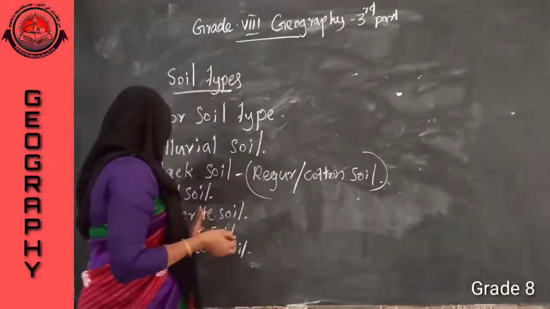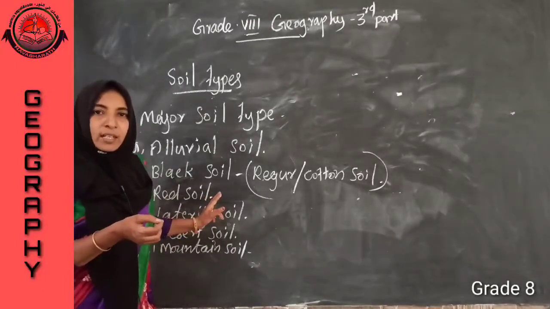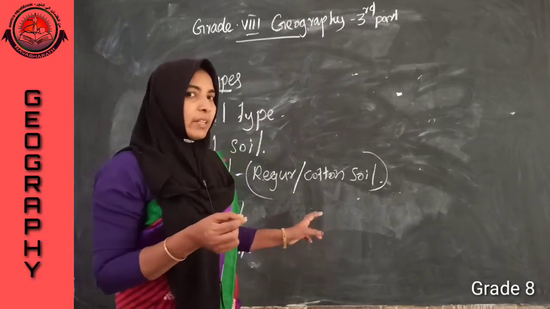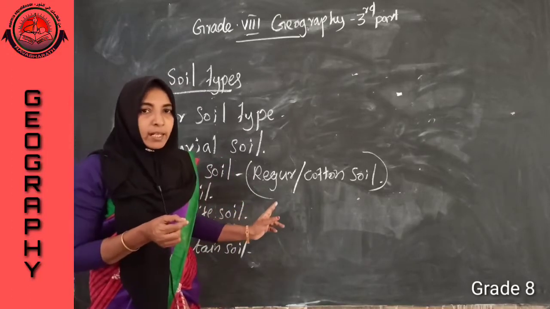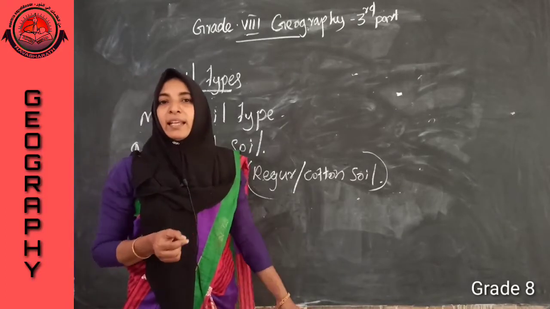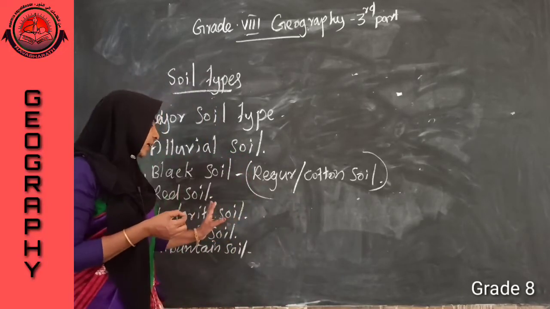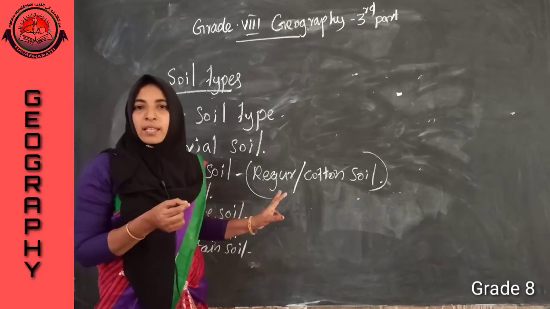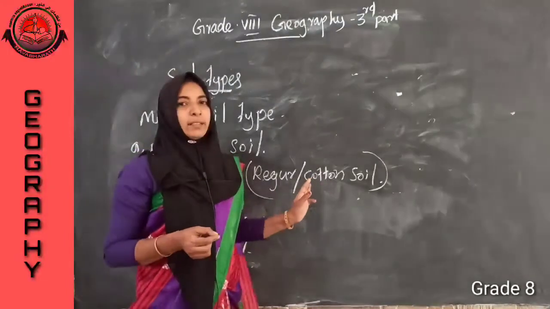Then next one, red soil. Where can we find red soil? In regions where we are getting low rainfall. How is it forming? It is formed from crystalline igneous rocks, and it contains oxides of iron that give the red color to that soil.